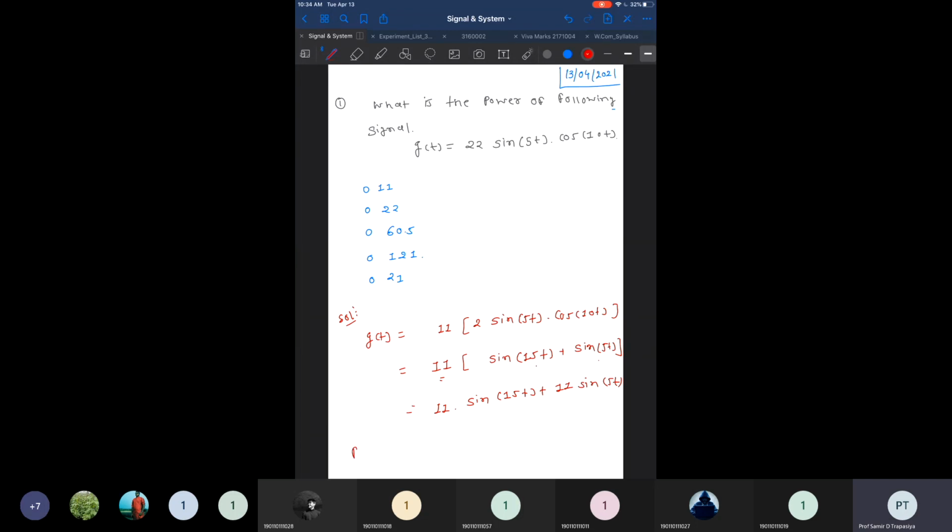But if you find the power P, the power P is c1 square by 2 plus c2 square by 2, right? That we know for such kinds of signals.